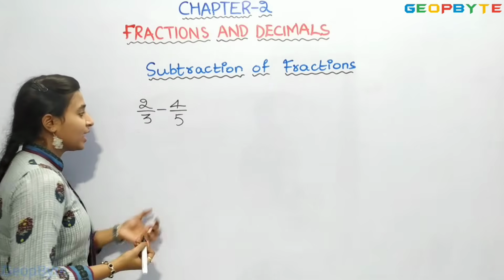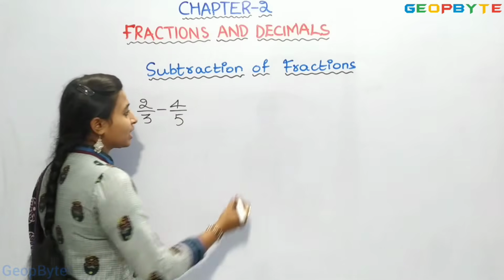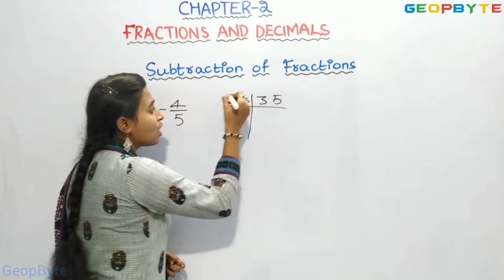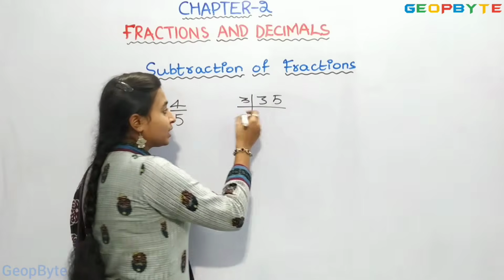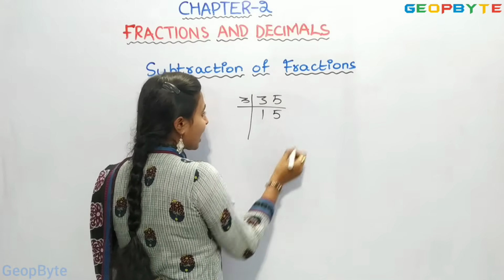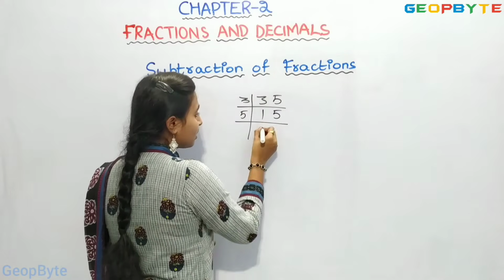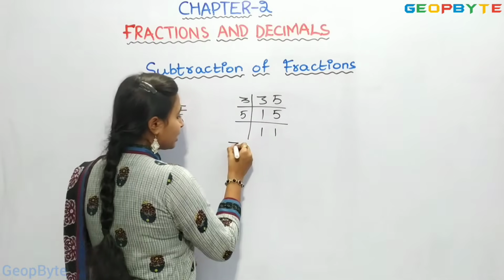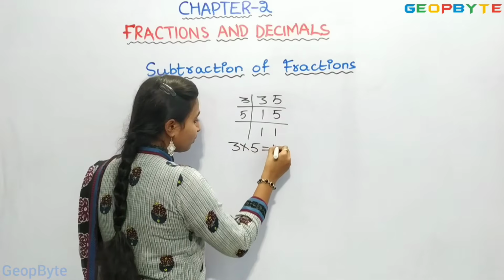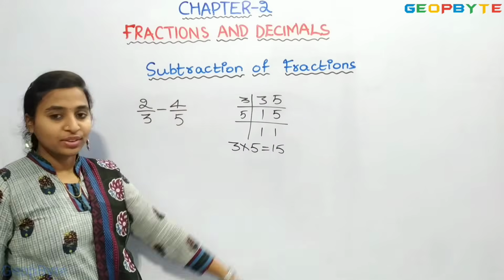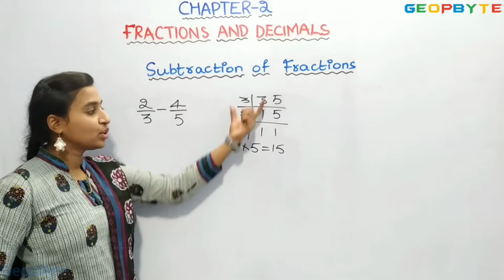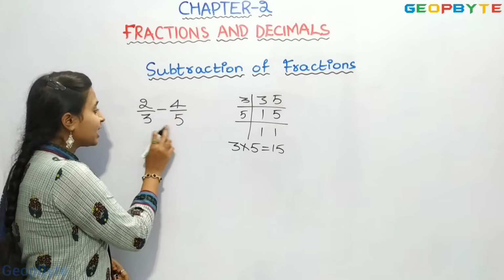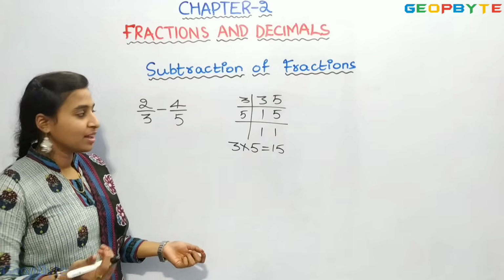Now we will find the LCM of the denominators, as similar to addition. 3 and 5 give 15, since 3 5s are 15. Instead of doing this, we can directly multiply the denominators, that is 3 into 5, which is 15.